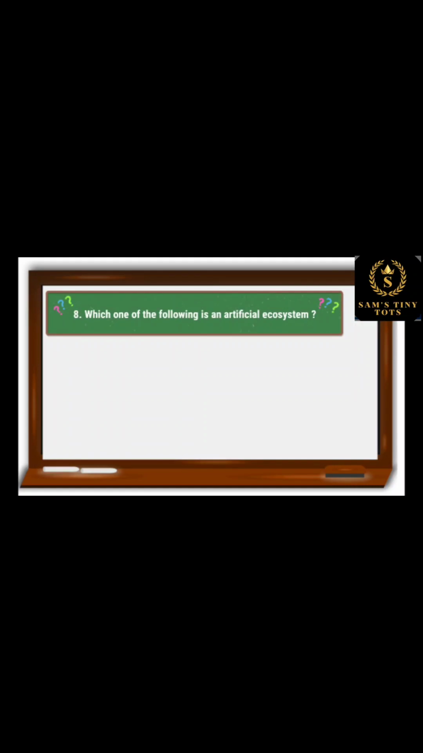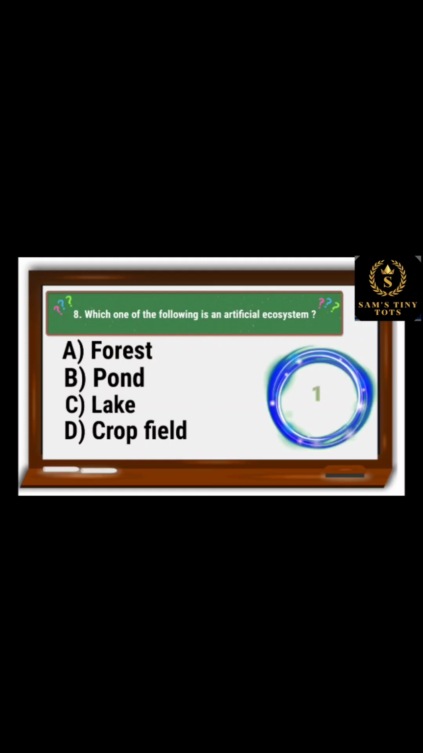8. Which one of the following is an artificial ecosystem? Option A, forest; option B, pond; option C, lake; and option D, crop field. And the correct option is option D, crop field.